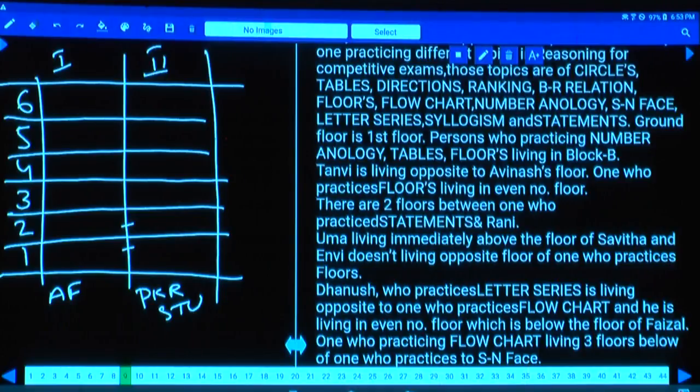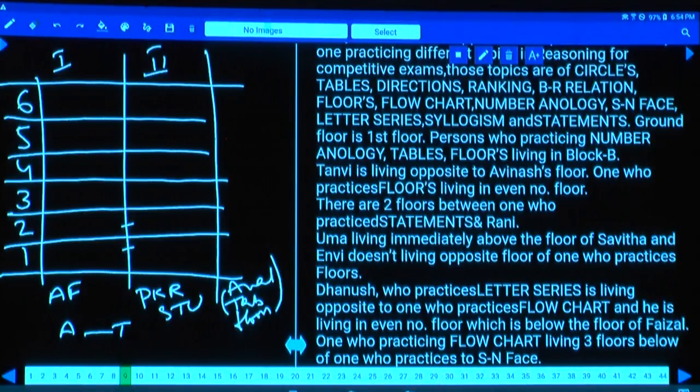Persons who are practicing number analogy, tables, floors are living in block 2. Tanvi is living opposite to Anvi's floor, so A and T are opposite to each other.